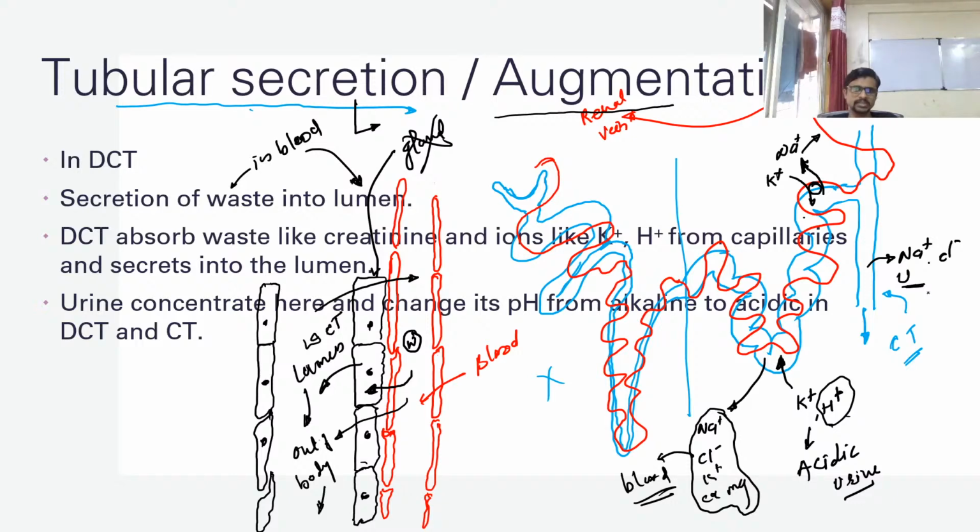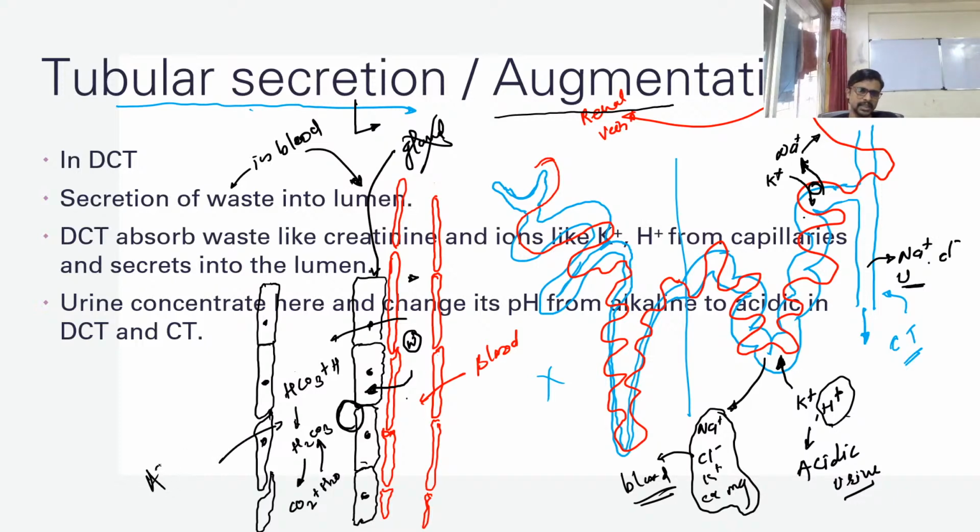Okay, so there are again the enzymes. Let's see how the enzymes in a renal tubule are placed. There are a few enzymes which are placed in your renal tubule here. So this is your carbonic anhydrase enzyme which can convert HCO3 and H plus, which is coming inside, into H2CO3 and again CO2 plus H2O. So this process is opposite. So it is also necessary to maintain the acid base balance.